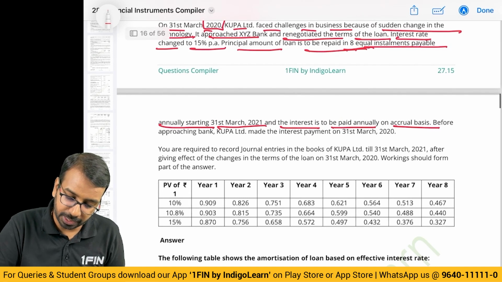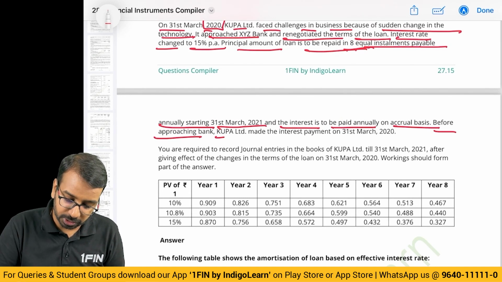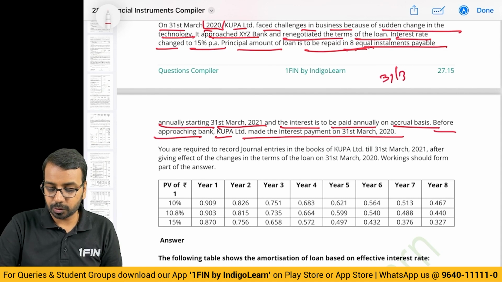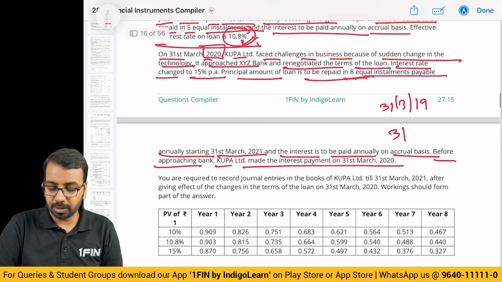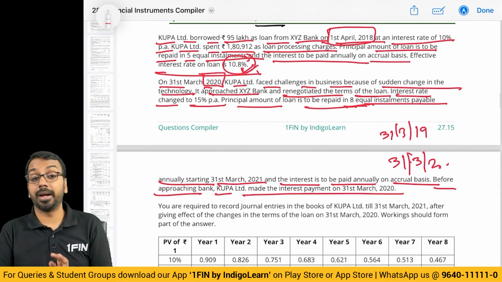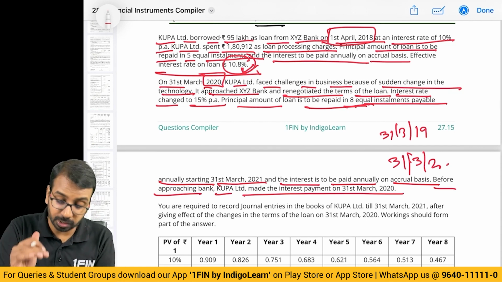Okay, so you will now pay in 8 equal installments. Before approaching the bank, they made the interest payment on 31st March. So they paid interest on 31st March of 19 and they made an interest payment on 31st March of 20. So interest is paid. What is left? Principal is left. Only the principal part is left